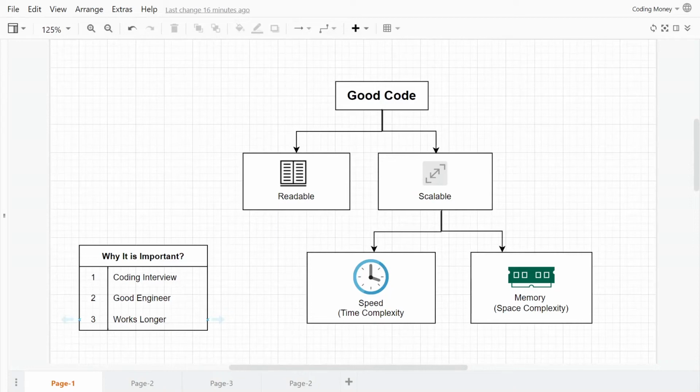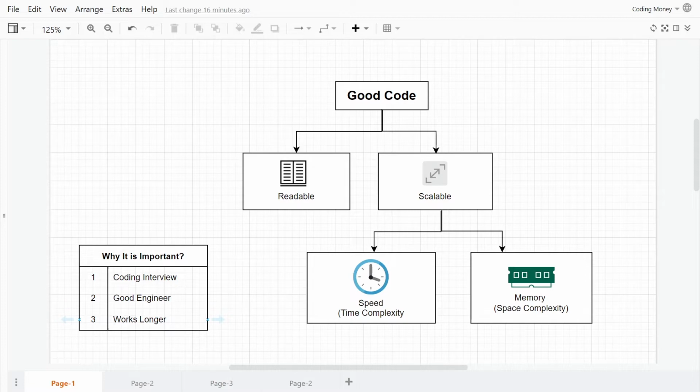All right, let's talk about good code. So what is good code? Good code is one that is readable and scalable in terms of speed, time complexity, like how fast your code runs, and also in terms of space complexity, memory usage, like how much memory it needs to run.